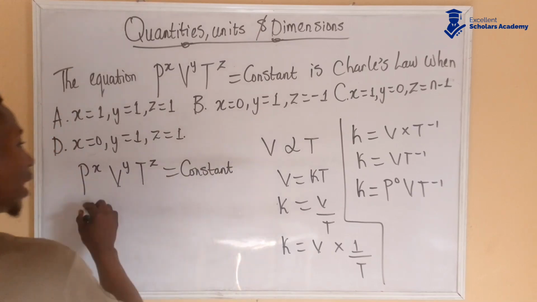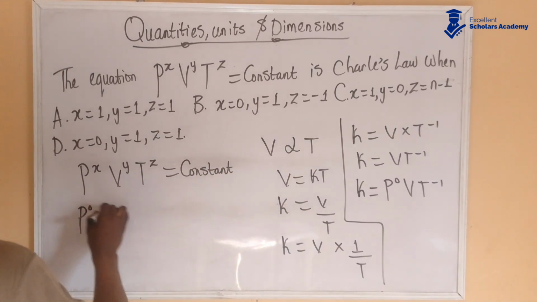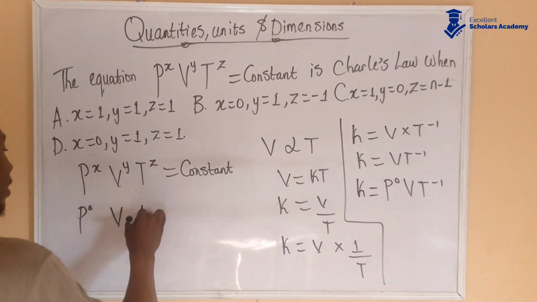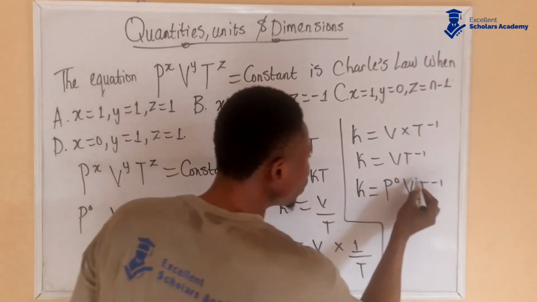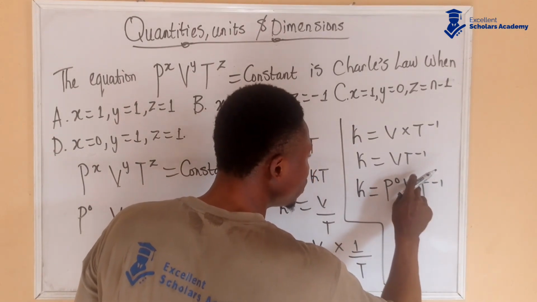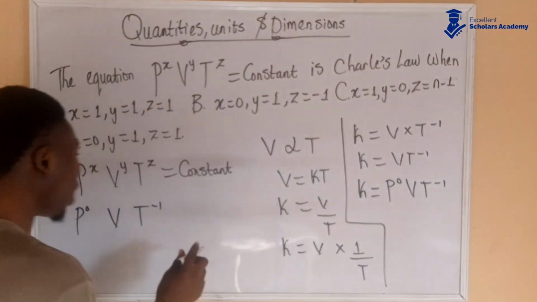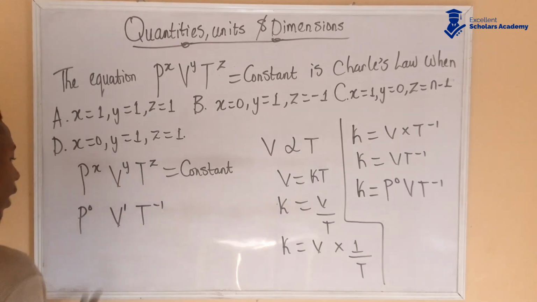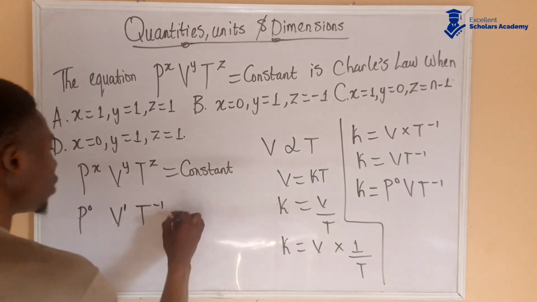And then we also have from here, P to the power of 0, V and then T to the power of minus 1. Now I want you to know that V here has an invisible 1 on top because V to the power of 1 is V. So let's put 1 there, is equal to constant.